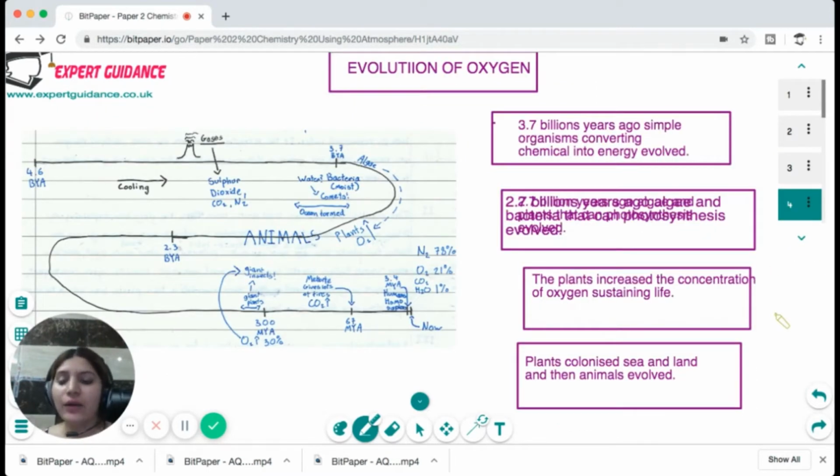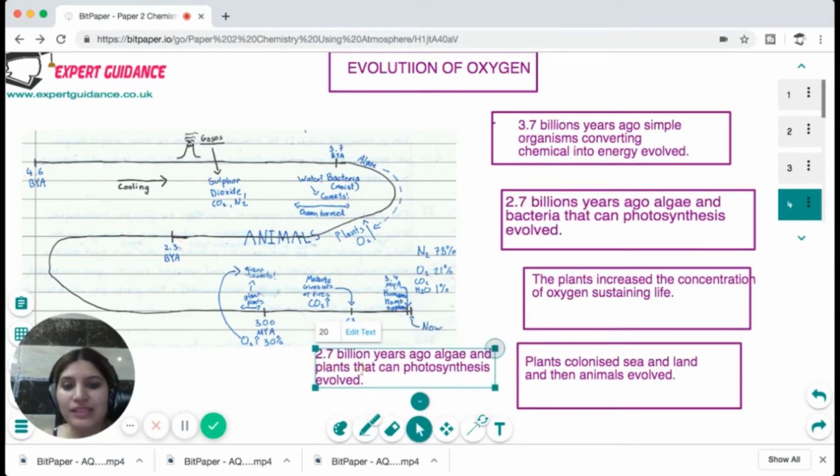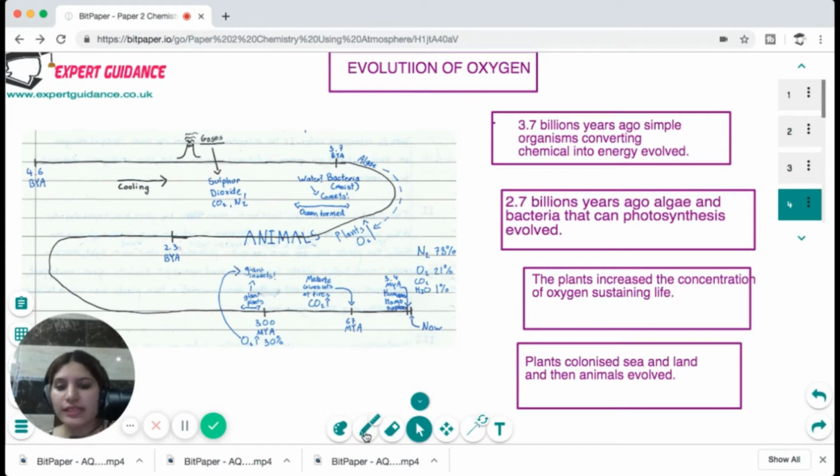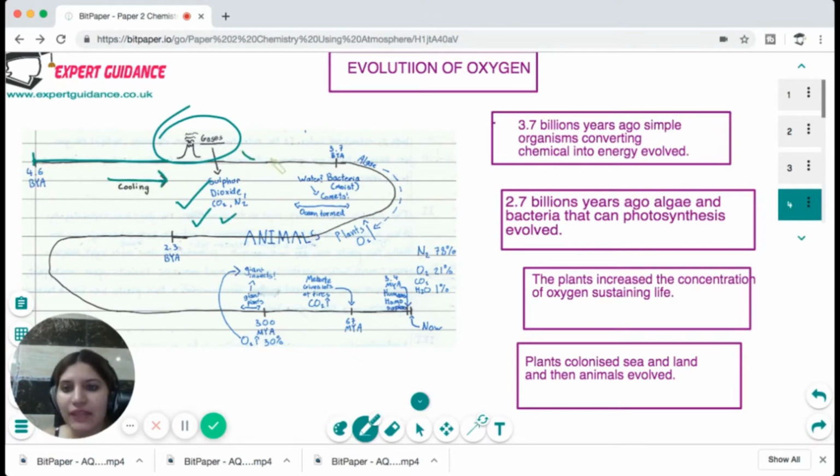Now, how did oxygen evolve? The oxygen has evolved by the process of photosynthesis. Now, what happens if you see that flow chart? Around 4.6 billion years ago, there were just gases like carbon dioxide, nitrogen, sulfur dioxide. There was a cooling that happened, and then the water bodies formed.